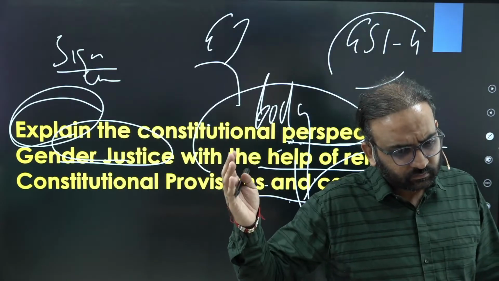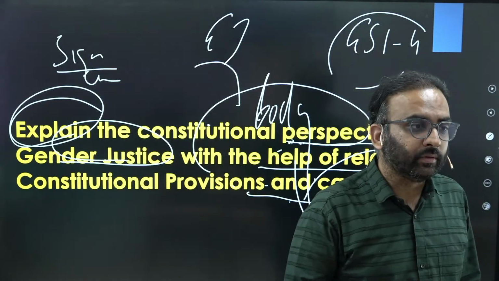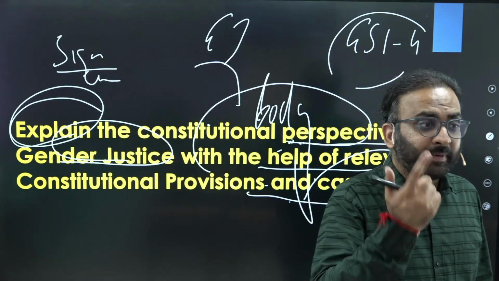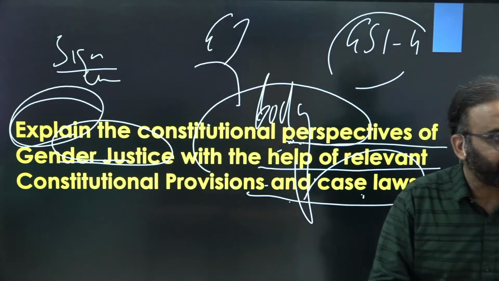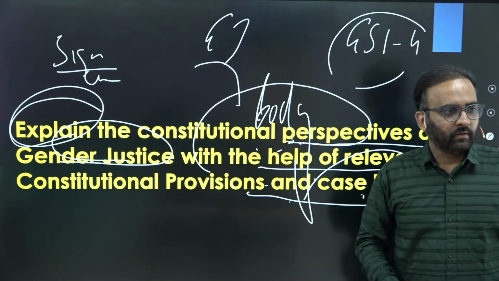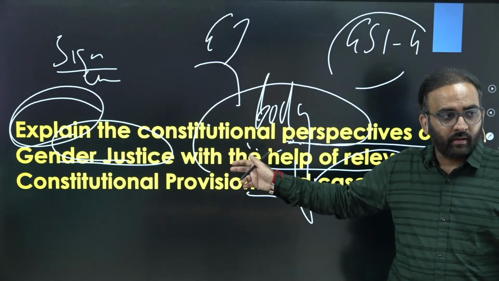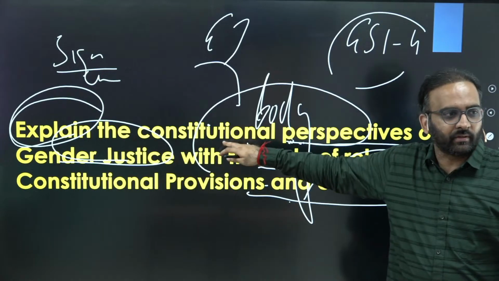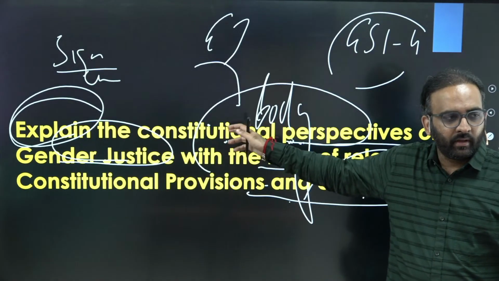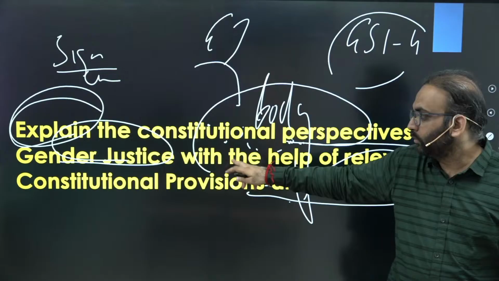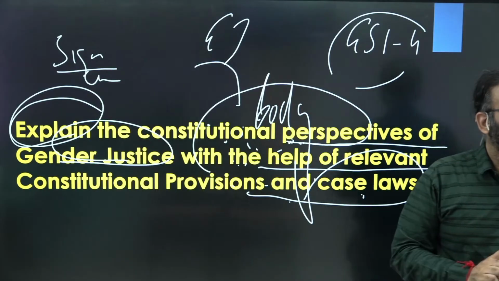Or various economic theories and so on. That theoretical perspective you need to highlight, or the sociological theories' perspective on gender justice enshrined or implicit in the Constitution, you need to mention here. You get the point?